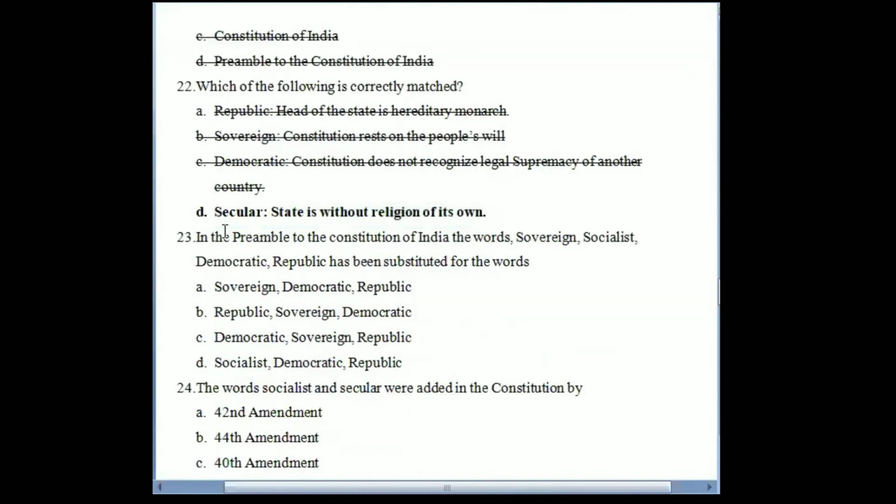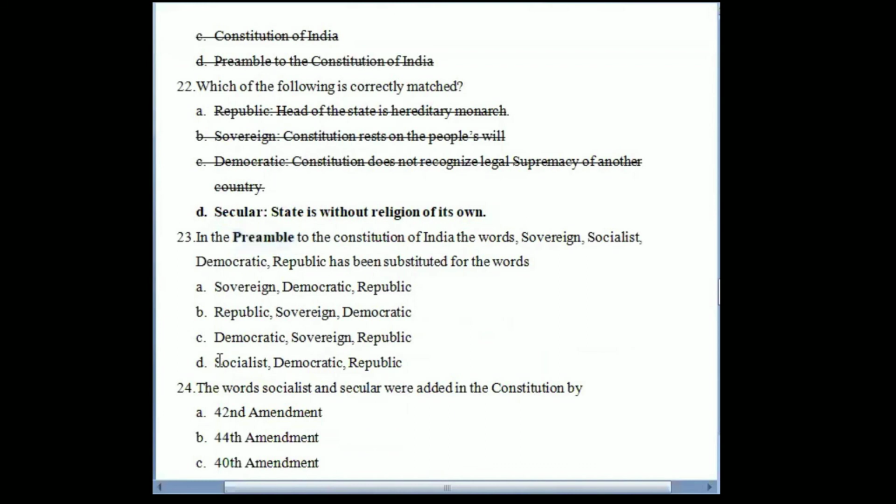Next is: in the preamble to the Constitution of India, the words sovereign, socialist, democratic, and republic have been substituted by which words? When we were discussing the preamble, we discussed that there was only one single amendment made to the preamble, right? Which amendment was it? It was the 42nd Amendment Act. That amendment inserted certain words.